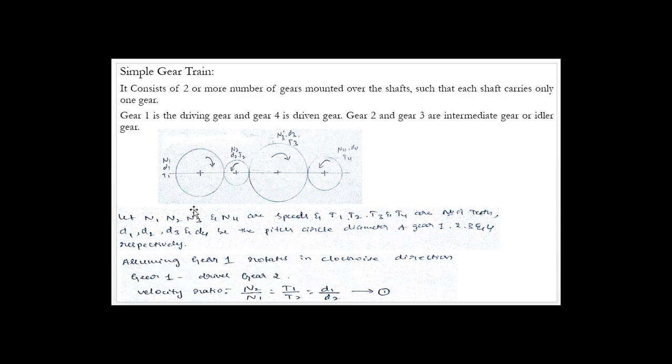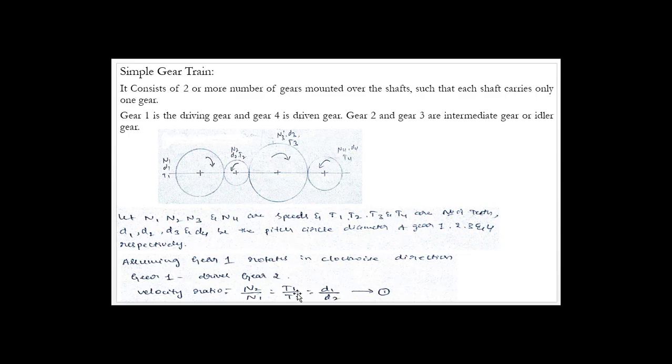Next, I will take the combination of these two only. Gear 1 drives gear 2. So we write the velocity ratio as, you all know, the ratio of the speed of the driven gear N2 to the speed of the driving gear N1, or you can give that as the number of teeth on the driving gear T1 to the number of teeth on the driven gear T2, or the diameter of the driving gear D1 to the diameter of the driven gear D2.